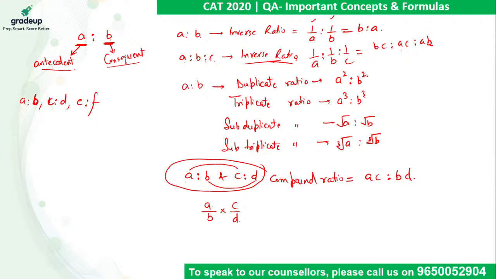So in this case, it comes out to be A into C into E divided by B into D into F. So you will just multiply all the three ratios. A upon B into C upon D into E upon F comes out to be ACE upon BDF. Third one is E is to F.